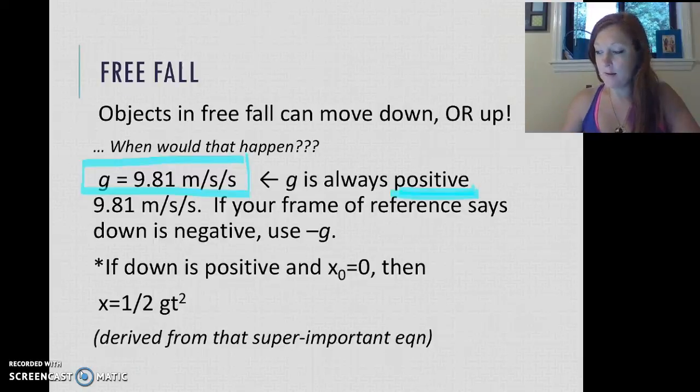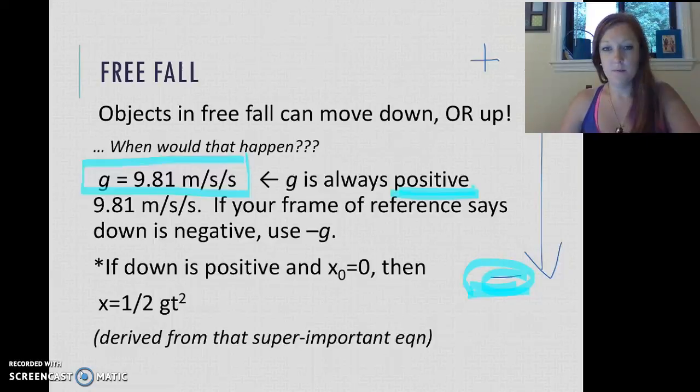Now, we might say that, according to our problem, however we set things up, up is positive and going downward is negative. All that really means is that we have to say our acceleration is downward, or downward with a magnitude, a size, of g. So that negative sign ends up going onto the g, not saying g is negative 9.81. G is always going to be your positive value, because you should have set your conventions for what's positive and what's negative in the problem to begin with.